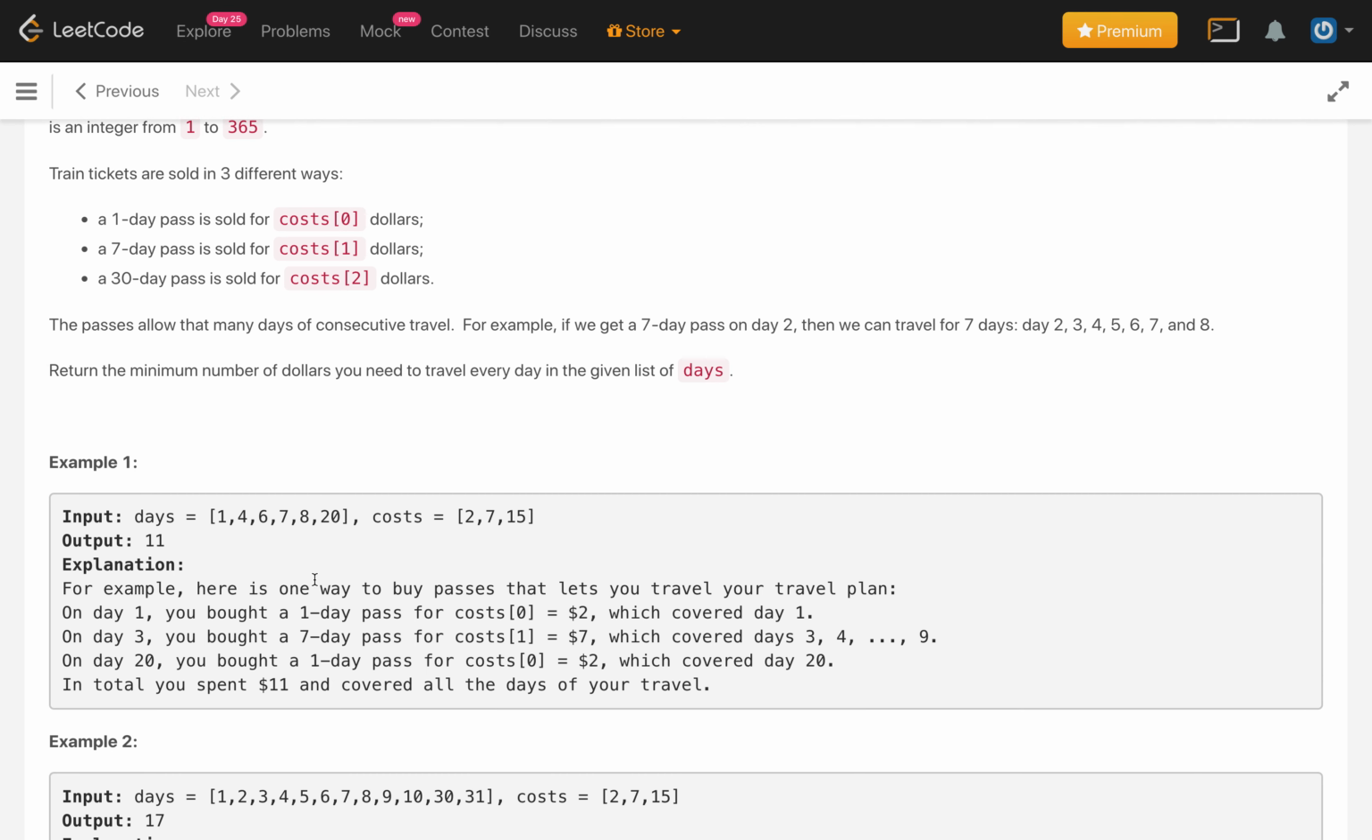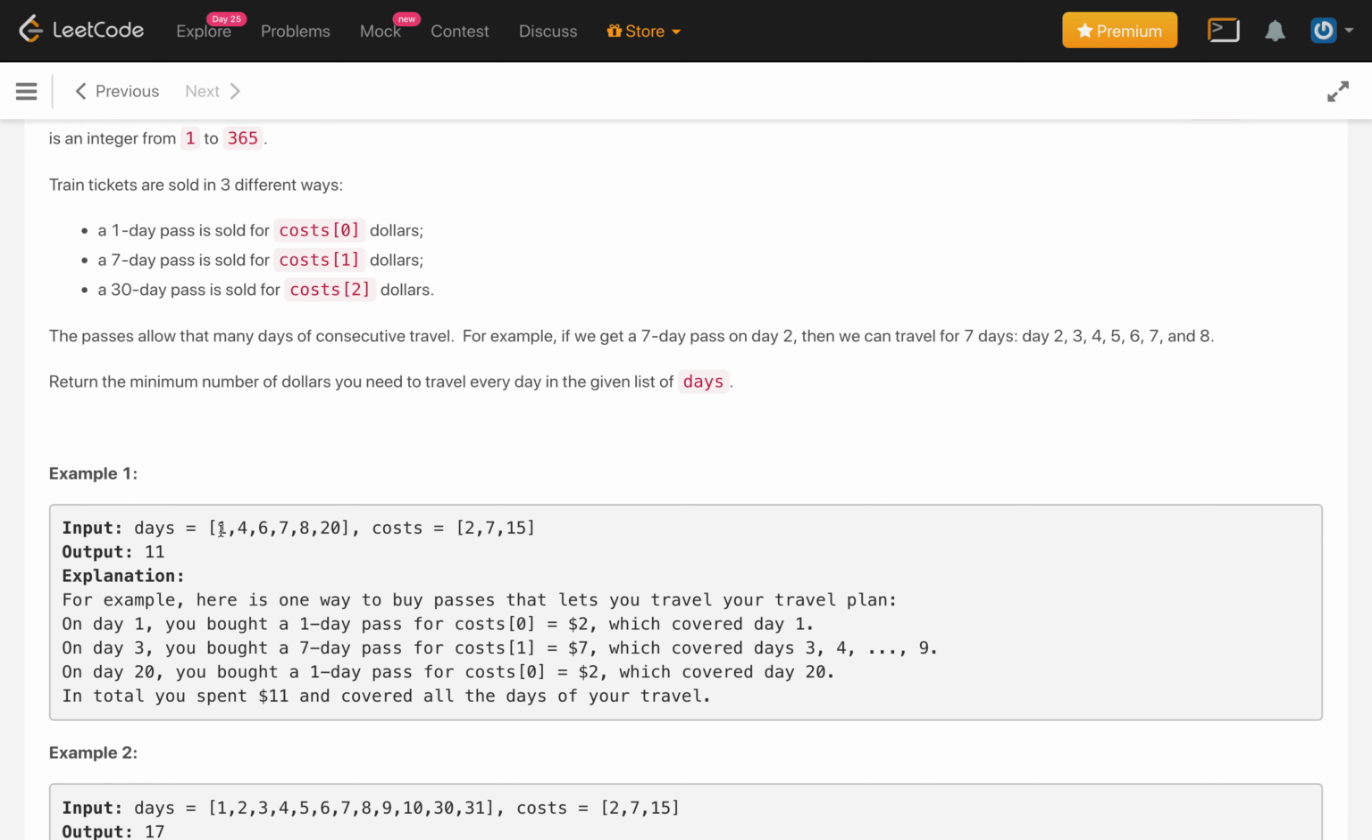Let's understand this with the example. We have an array of days. We are traveling on these 6 particular days: 1, 4, 6, 7, 8 and 20. The cost of the passes is given: the 1-day pass costs 2, the 7-day pass costs 7, and the 30-day pass costs 15. All the days we are traveling are under 30, so if we buy a 30-day pass, we can cover all these days, and it will cost us 15.